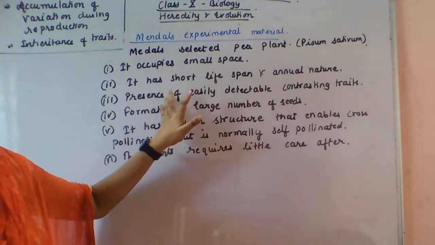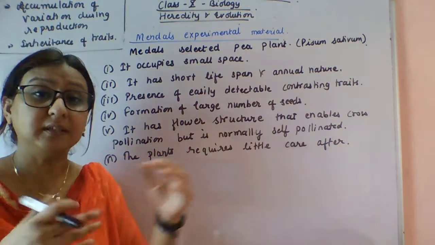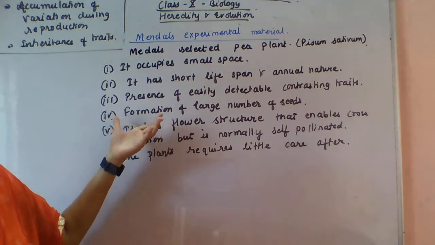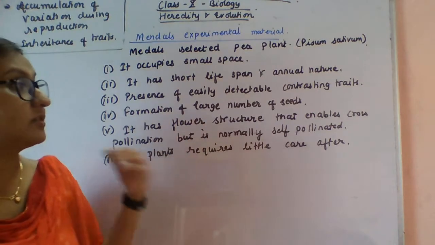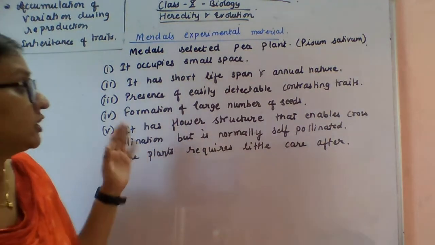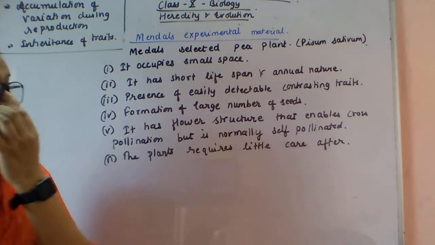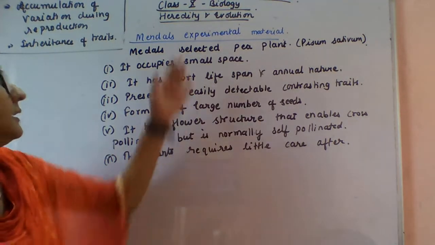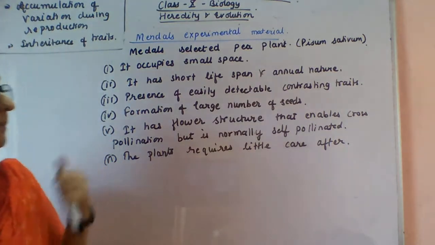It has easily detectable contrasting characters, and formation of a large number of seeds. It has a flower structure that enables cross pollination but is normally self pollinated. The plants require little care. These are the points for which Mendel chose this pea plant.